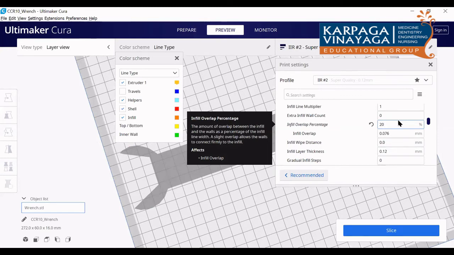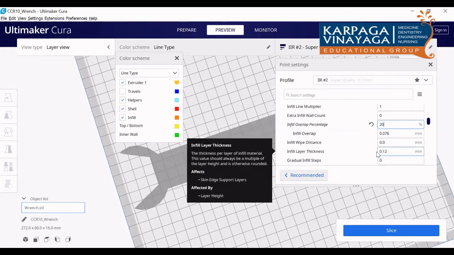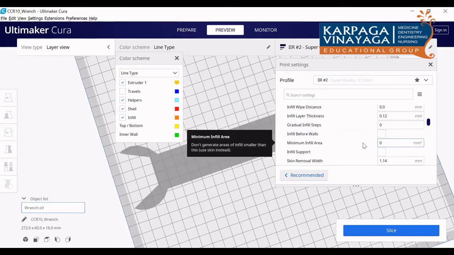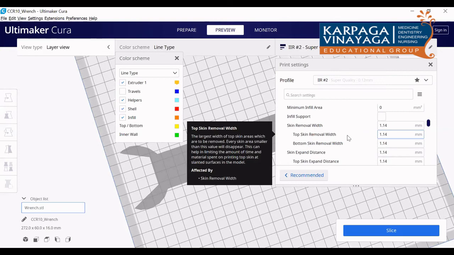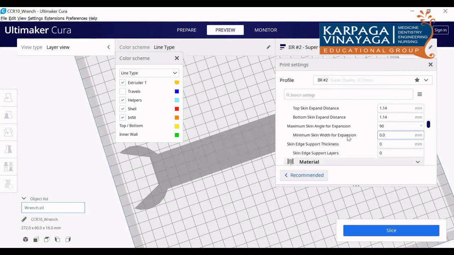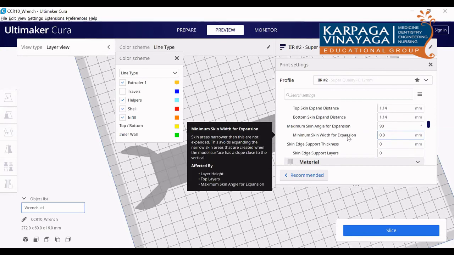So mainly, what I suggest is you can change the layer thickness, infill, wall thickness, how many walls you want. Only certain things, only 5 to 6 things you can change. I am just explaining what all is available in that. I think these are all not needed. If there is any particular application, you can do this. If a specific thing is needed, then we can go for it.